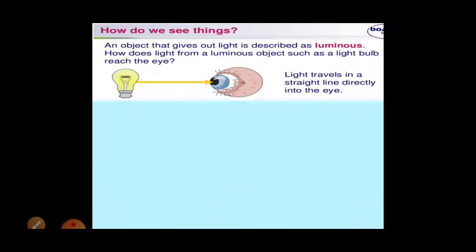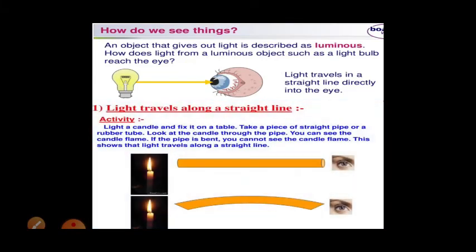This is a small activity to show that light travels along a straight line. You can easily do this experiment. Take a paper roll and look at the light through it. When the paper roll is straight, it is easy to view the light, but if you bend it, it is not possible. That proves that light passes through a straight line.